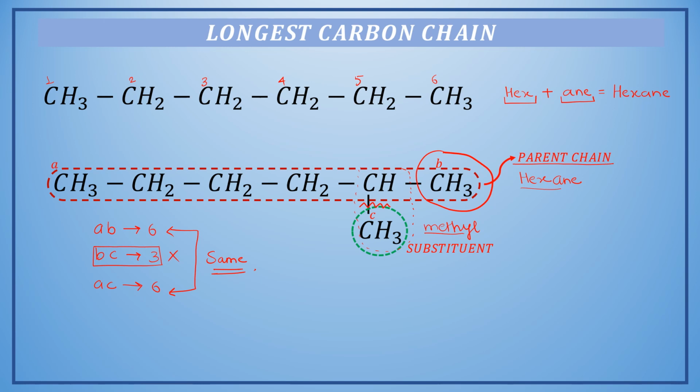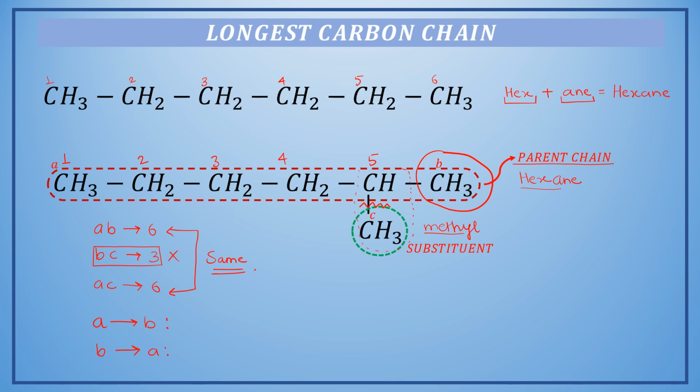We can start positioning from A and move towards B, and we can also number starting from B and move towards A. So if we start from A, the position of the substituent counting from A is 1, 2, 3, 4 and 5.